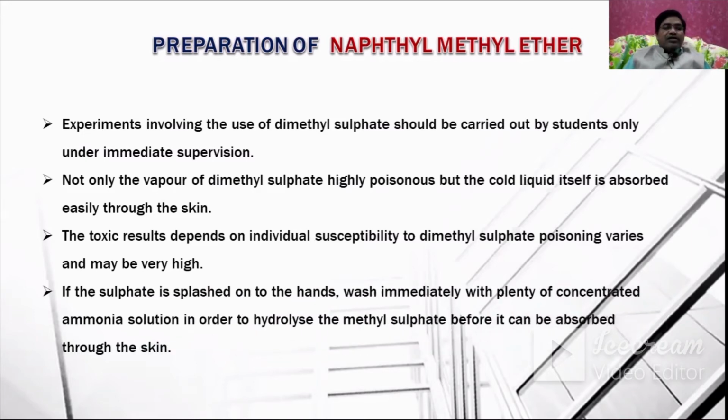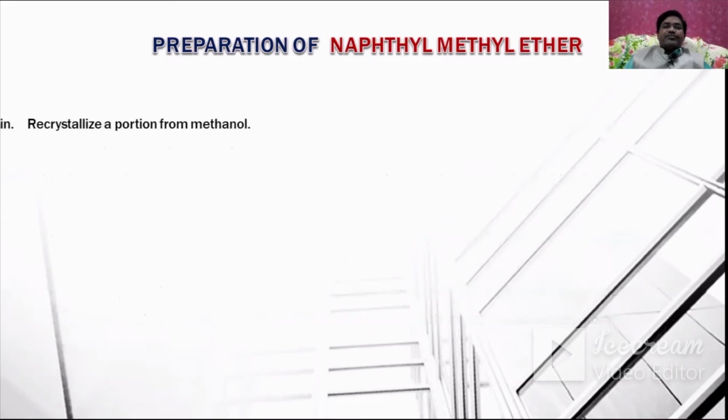If the sulfate is splashed on the hands, wash immediately with plenty of concentrated ammonia solution in order to hydrolyze the methyl sulfate before it can be absorbed through the skin. What is discussed is that dimethyl sulfate is highly poisonous, can be absorbed by the skin and causes highly toxic effects, and these are the precautions that must be taken here.